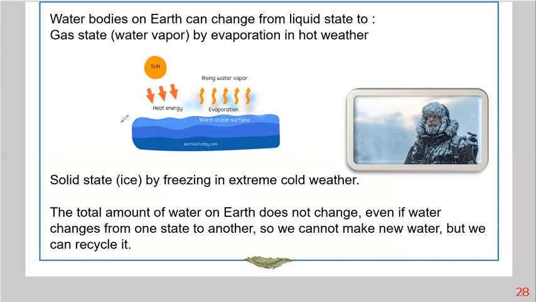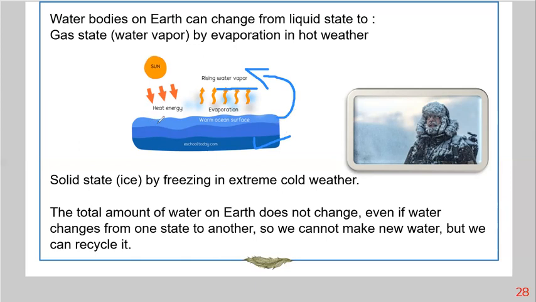Okay, the water can change from one form to another. If you expose the water to heat, it can change into water vapor. Like the water from the sea, the sun emits heat. This heat affects the water and makes it evaporate. And when the water evaporates, it changes into water vapor. So now repeat after me. Evaporates.